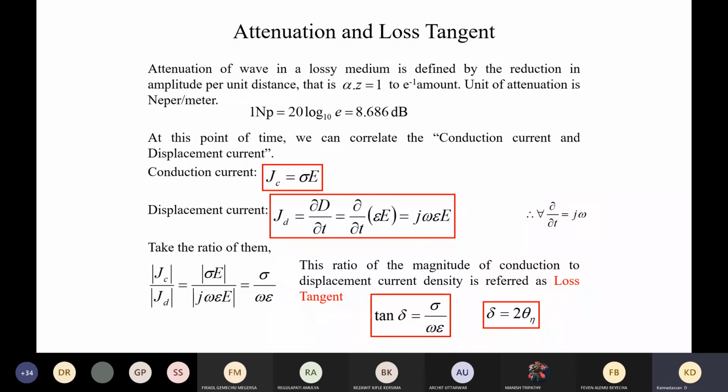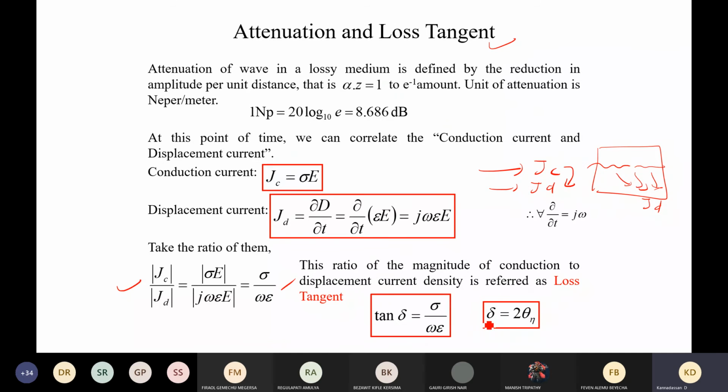And this attenuation, the attenuation constant, is always described with another important quantity called loss tangent. This describes that whenever the wave is traveling, it has the conduction current Jc as well as the displacement current Jd. As it keeps on traveling, this Jc can be converted into this Jd. In other words, whenever the wave is traveling in a particular medium, due to this loss of energy due to this Jd, we will get losses. To describe the losses, we always define the conduction current divided by the displacement current. When you substitute both expressions, you will get this quantity.